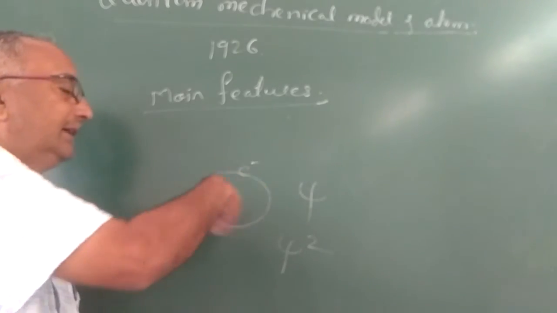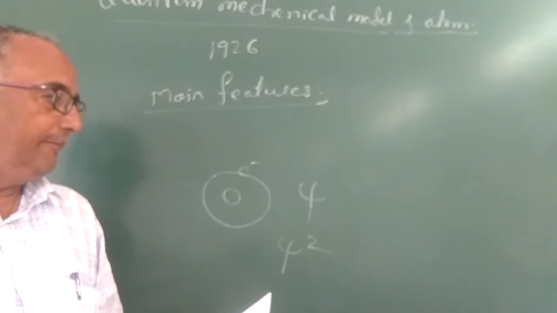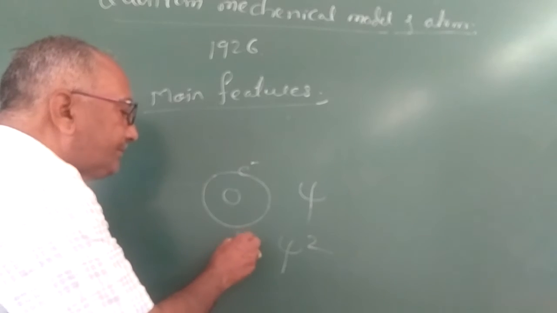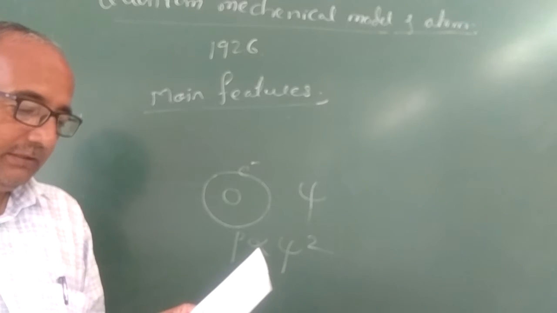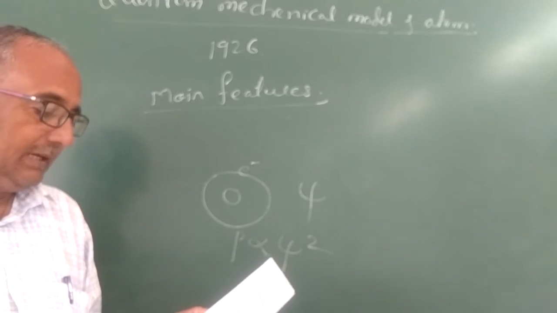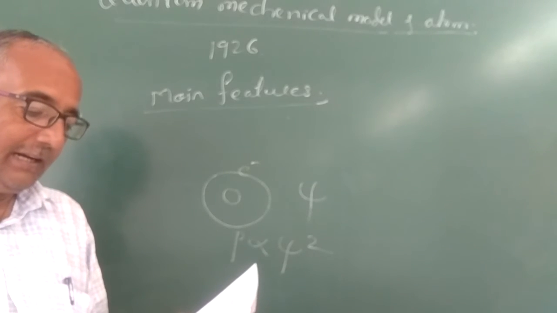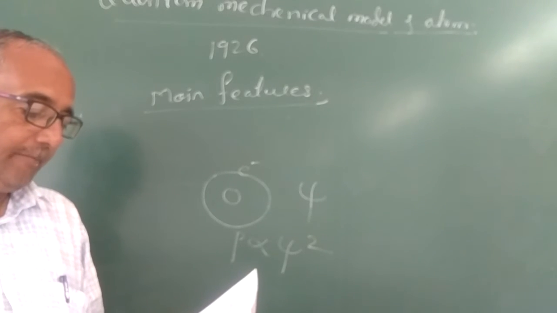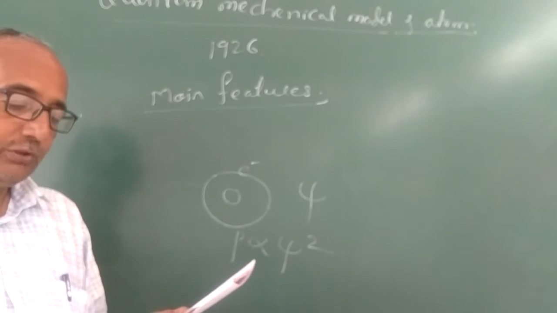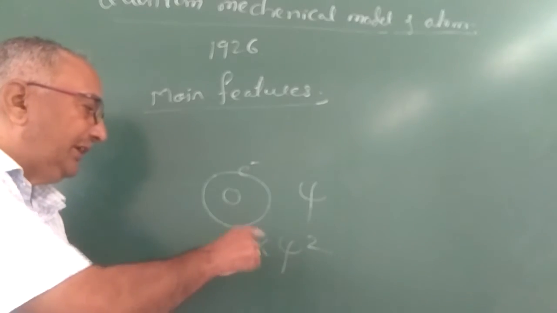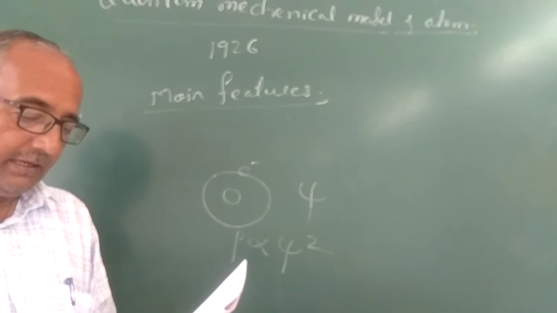The third one is the probability of finding the electron. This is an electron, which revolves around the nucleus. The probability of finding an electron in an atom is proportional to the square of the amplitude. It is the square of the amplitude. The probability of finding an electron in an atom is proportional to psi square. It can be used to locate the region where the electron spends most of the time. By this, we can easily understand where the electron spends more time.